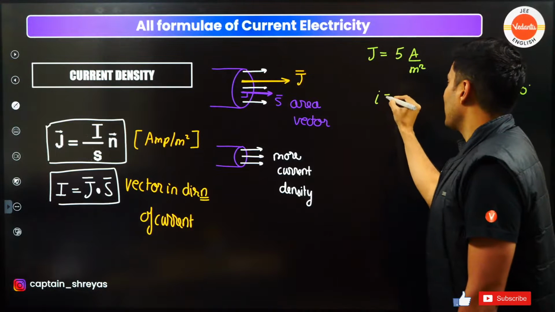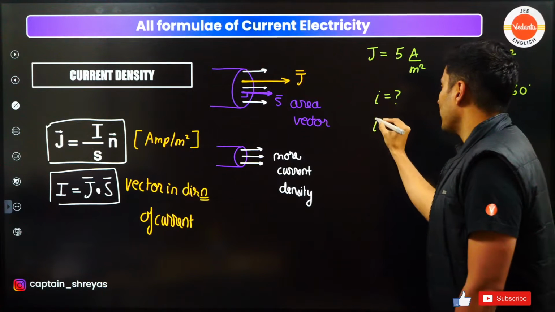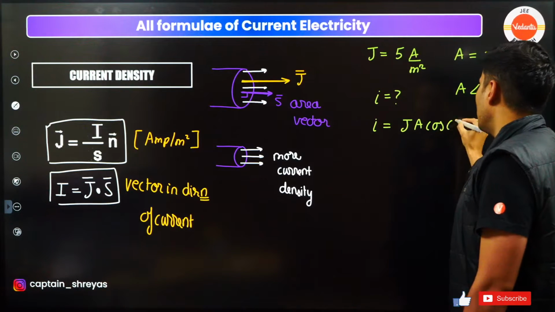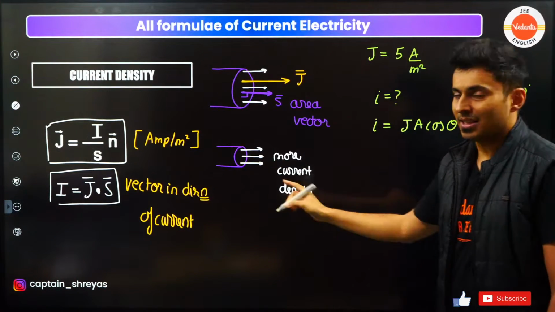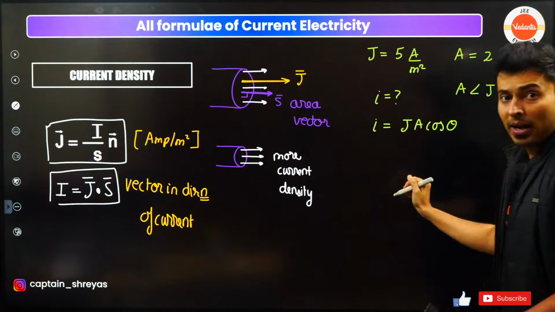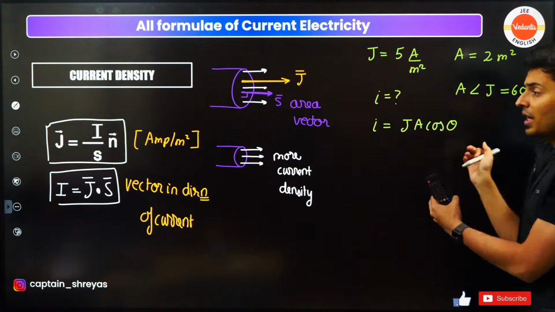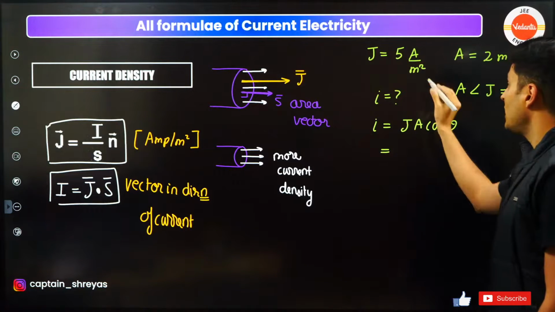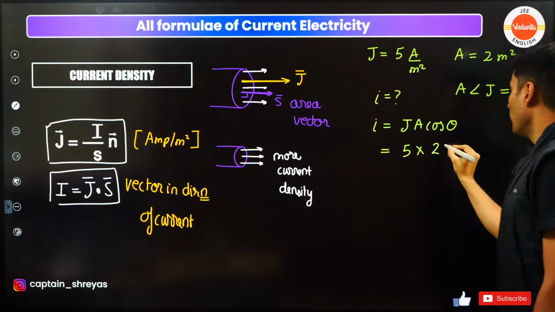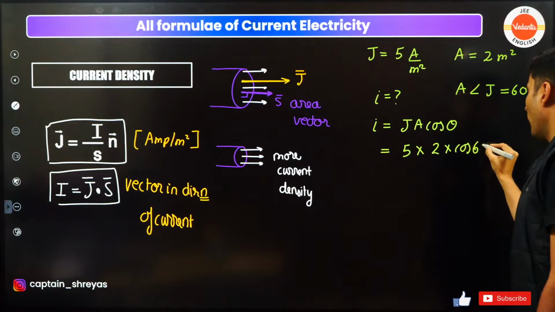Then what is the current flowing through it? Current is nothing but JA cos theta, because that's what J dot S is: the dot product's expansion is A vector into B vector into cosine of the angle between them. So J is 5, area is 2, and it will be cos 60 over here.